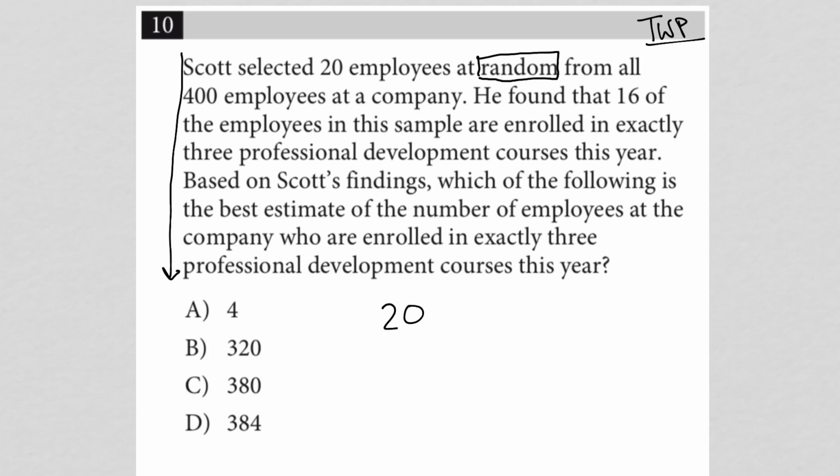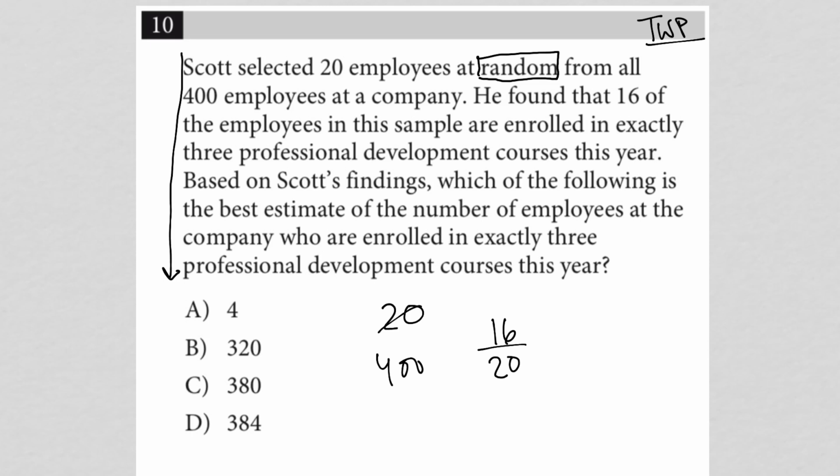Next sentence: he found that 16 of the employees in this sample are enrolled in exactly 3 professional development courses this year. Okay, there we go. So that is the result of the experiment, quote unquote. There are 16 out of 20 of the randomly selected employees who took these 3 professional development courses this year. And we know that there was a total of 400 employees. So what do we have next?